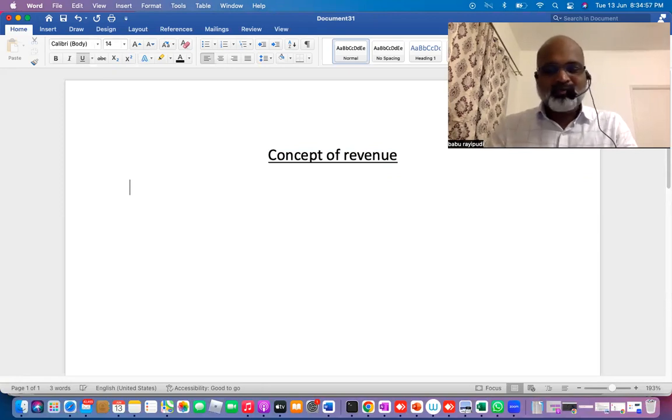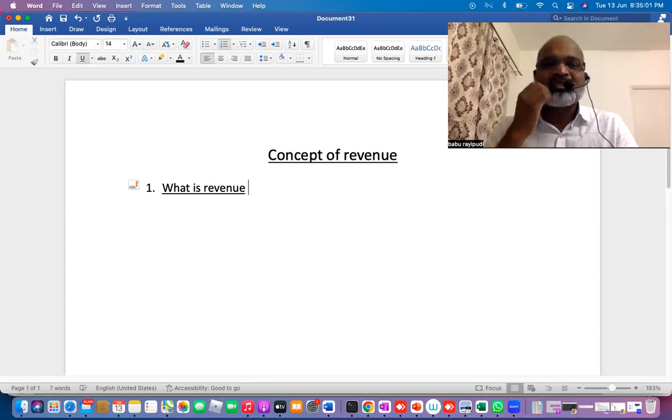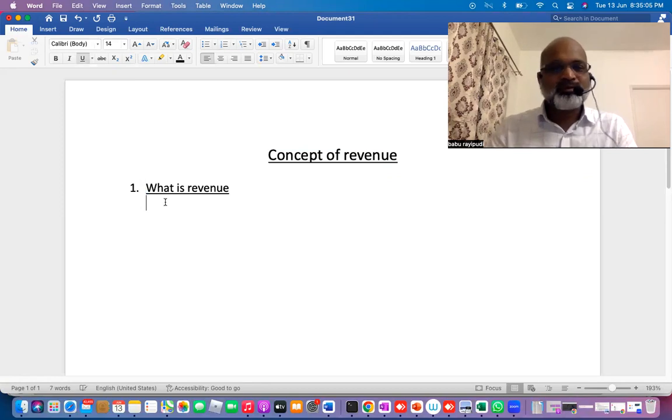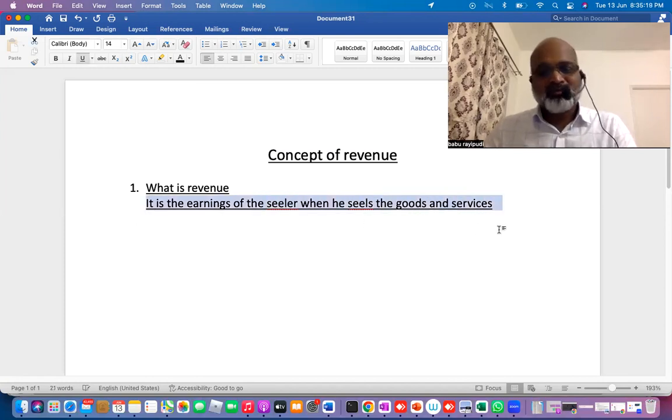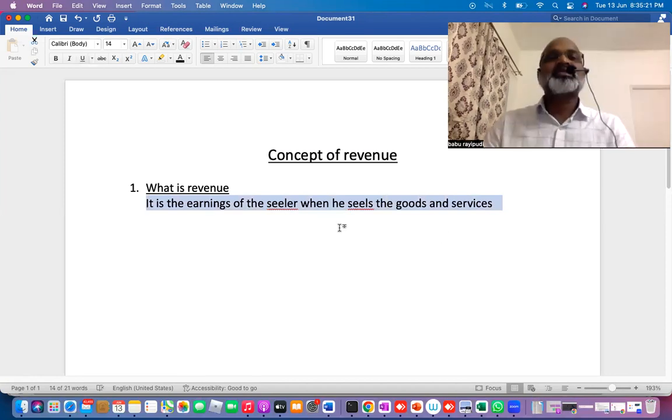In a general sense, what is revenue? When we talk about revenue, it is the earnings of the seller when he sells goods and services.